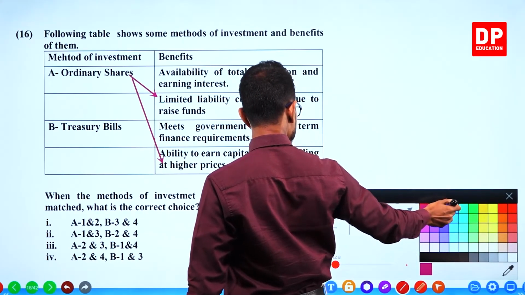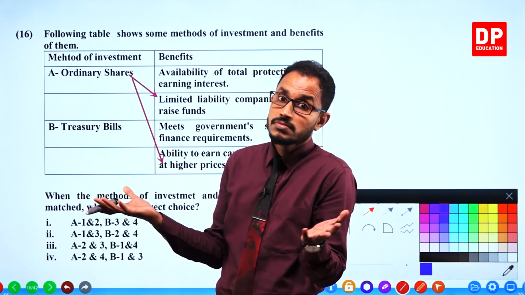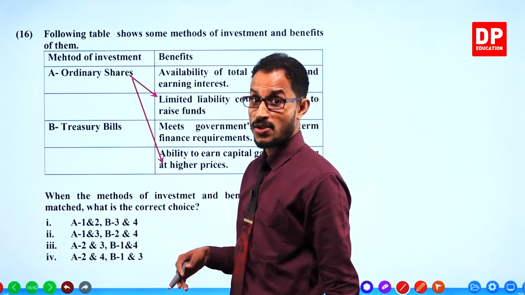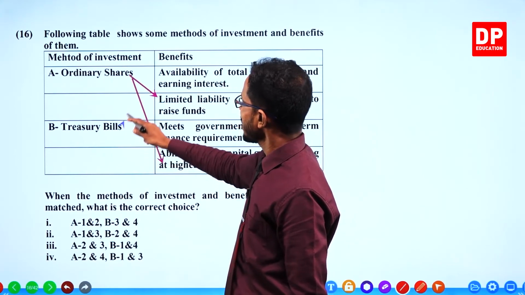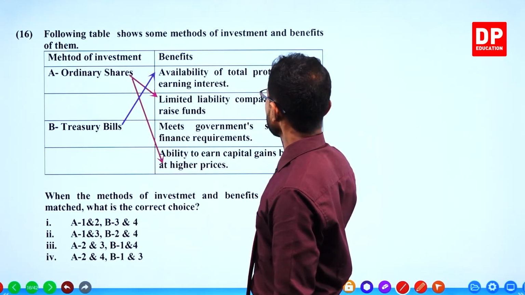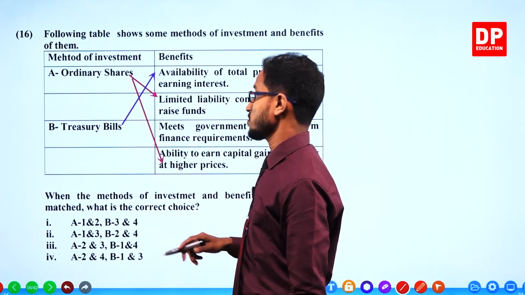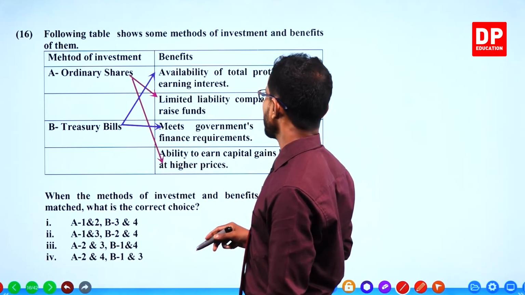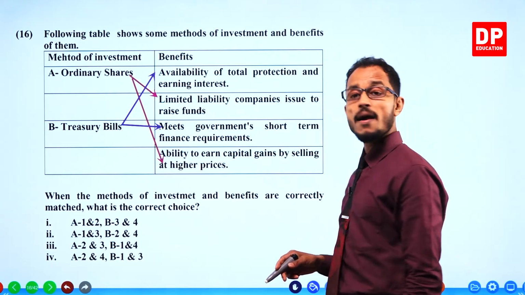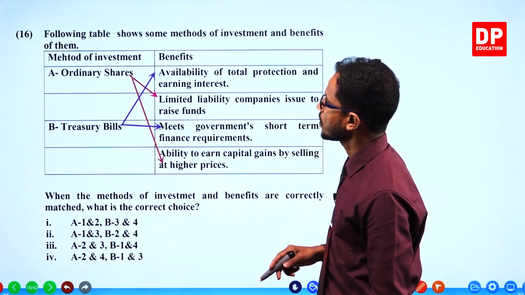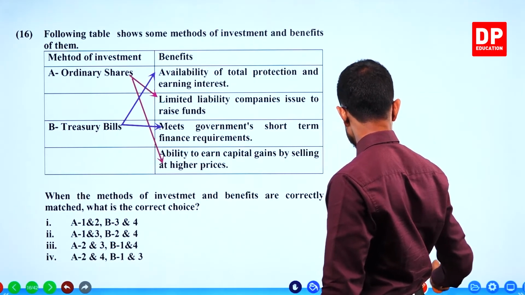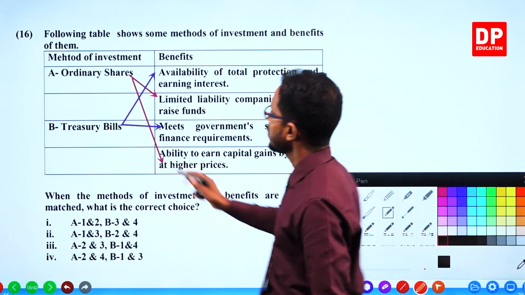Then we know the other two match with treasury bills. Availability of total protection and earning interest, that is for treasury bills, and meets the government's short-term finance requirements. Okay, let's put the numbers in front of the letters.